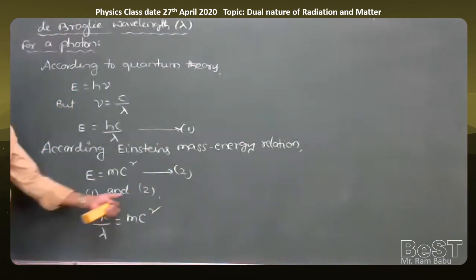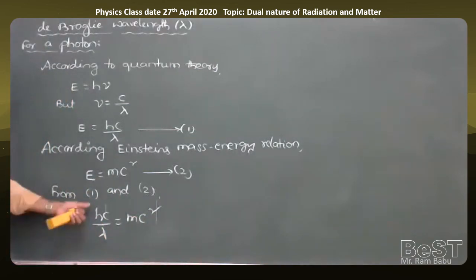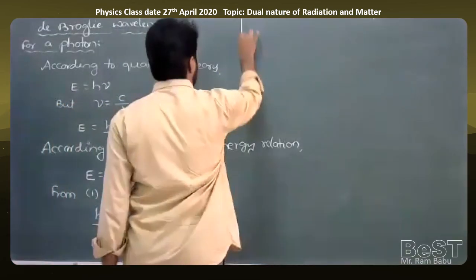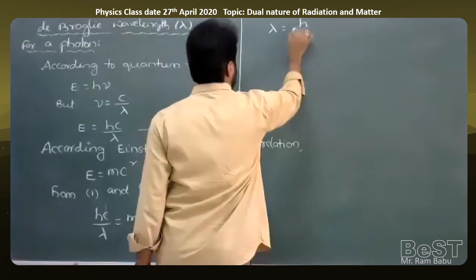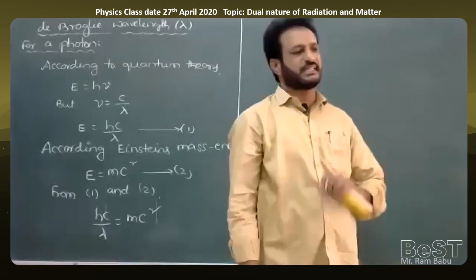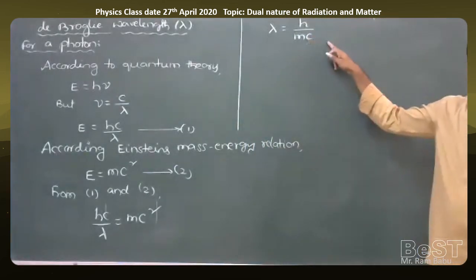On the left side c and on the right side one c get cancelled. Therefore, h by lambda is equal to mc, or lambda is equal to h by mc, where h is Planck's constant, m is the mass of the photon in motion, and c is the speed of the photon.